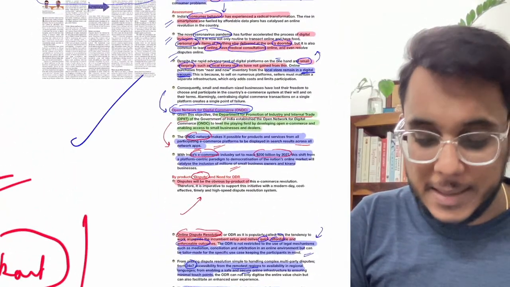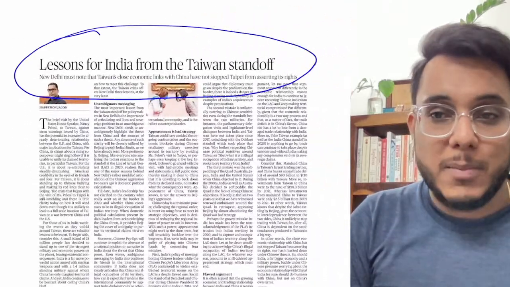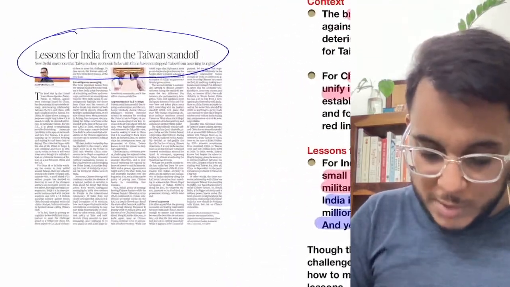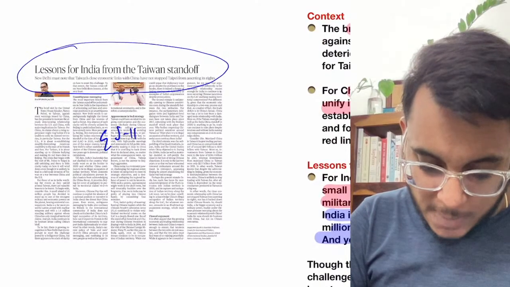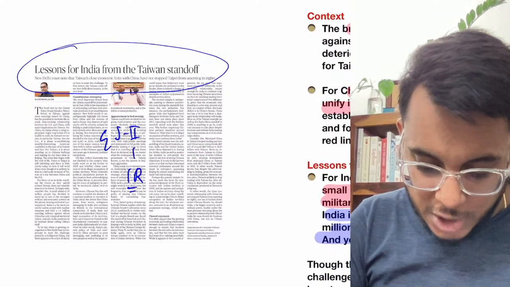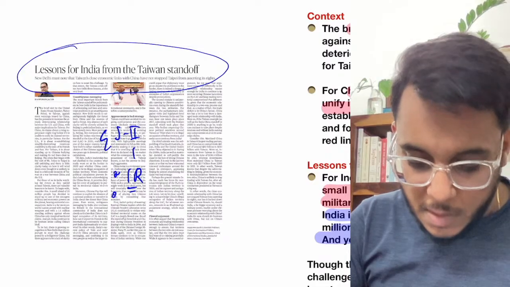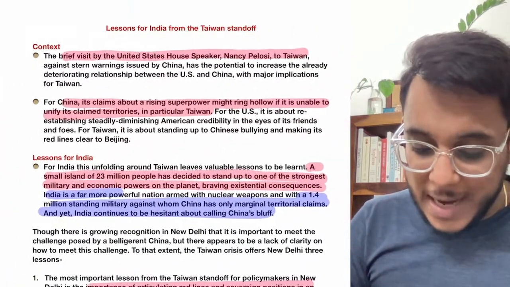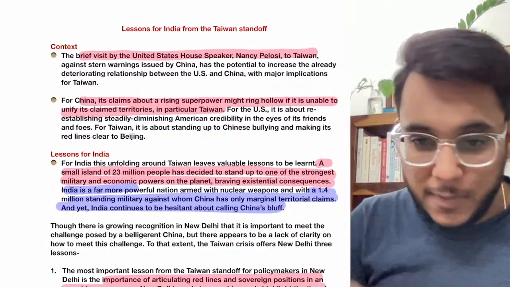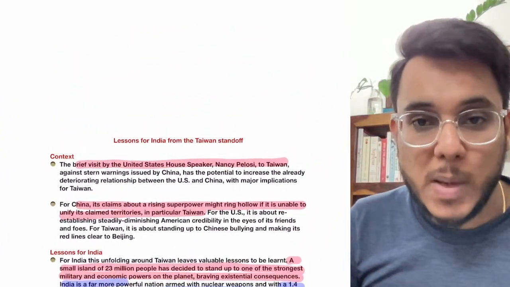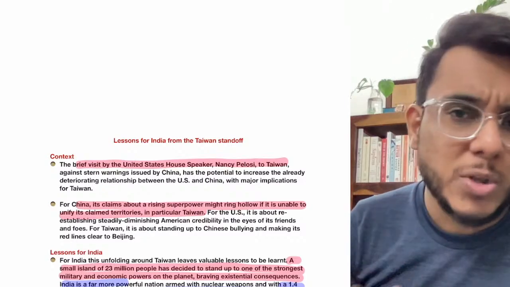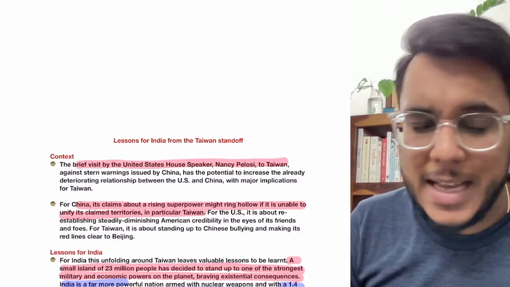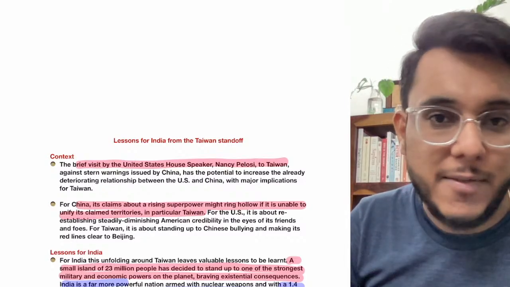Now we'll move to the next article. Lessons for India from the Taiwan standoff. This article we will see with respect to GS paper number 2, international relations. Okay. Now guys, if you are following the newspaper analysis regularly, you know this particular thing in a lot of detail, because for the past 4 days, every day we are discussing this similar article.